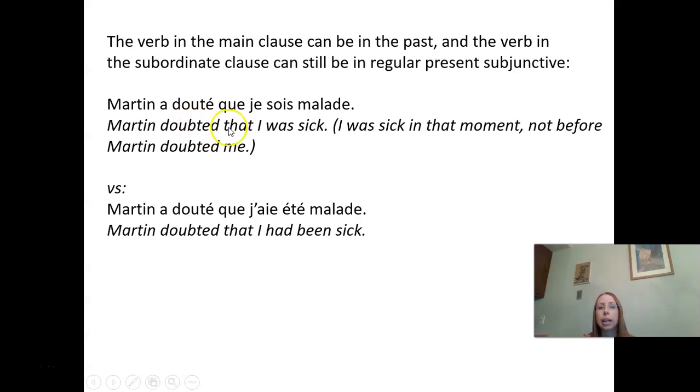Versus, Martin a douté que j'aie été malade. I called Martin and I said, oh, I'm sorry I didn't come to work yesterday. I was sick. So when I'm calling him yesterday to tell him that, he doubted me at that time that the previous day I had been sick. So that's what we're going to start working on.